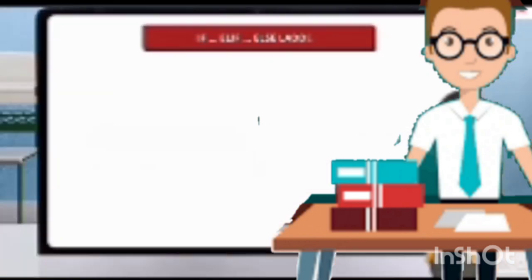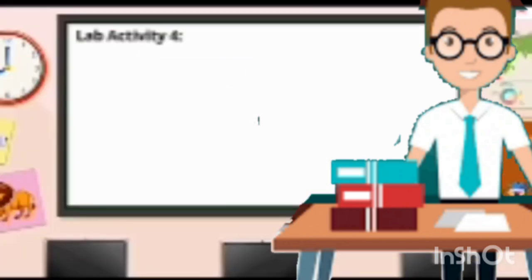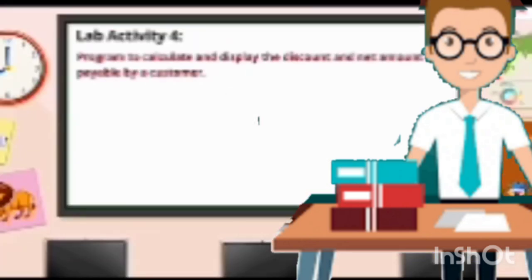The if-else ladder is used to test several conditions one after the other in a top-down approach. Starting from the topmost condition, if the test condition associated with any if statement evaluates to true, the set of statements under it is executed. Otherwise, the execution passes to the set of statements after the corresponding if statement. So the syntax of using the if-else ladder is given below. Take a look. Now lab activity 4.